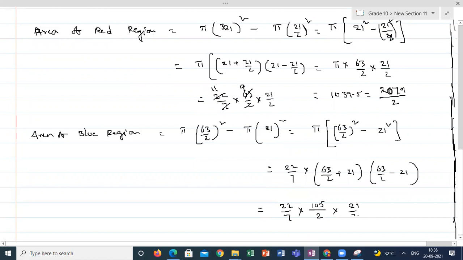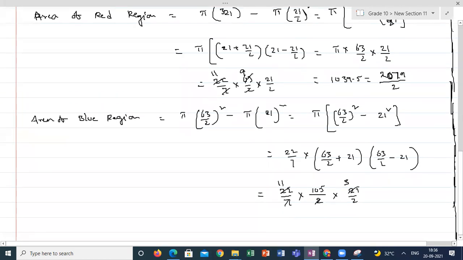It is 21 by 2. So 7 3 times, 2 11s. What is the answer you are getting? 33 into 105 divided by 2. What is the answer you are getting? Area of the blue color region.